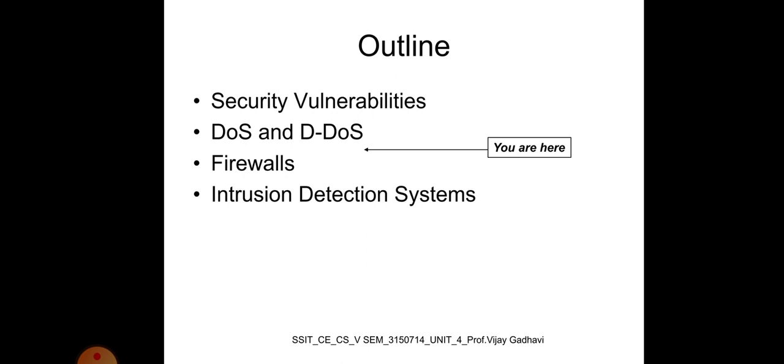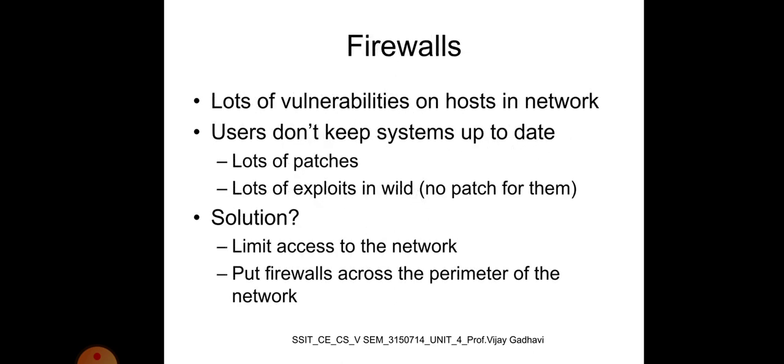Now we are starting firewalls. First, let us see the firewall. I repeat, this topic we also learned in unit number 2. In computing, a firewall is a network security system that monitors and controls incoming and outgoing network traffic based on predetermined security rules.